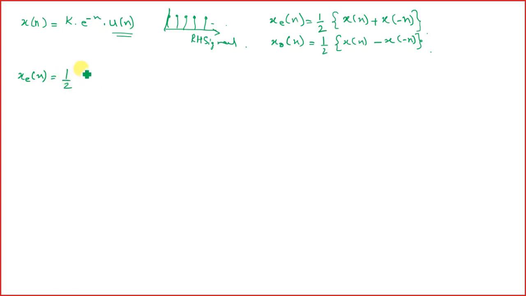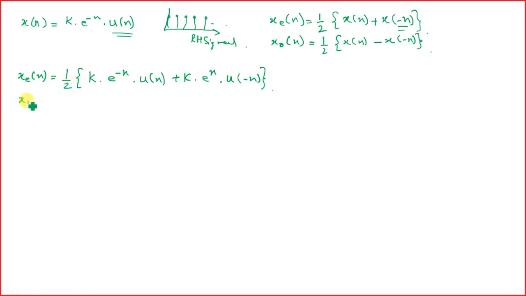So in this regard, we can say that x_e of n would be half of k e to the power minus n multiplied by u of n plus k into e to the power n, because we are having minus of n. So when we are having minus of n, this would become positive, multiplied by u of minus n, right?